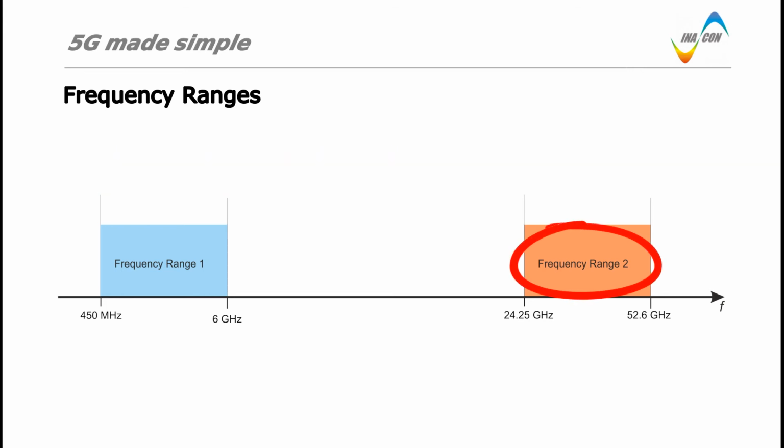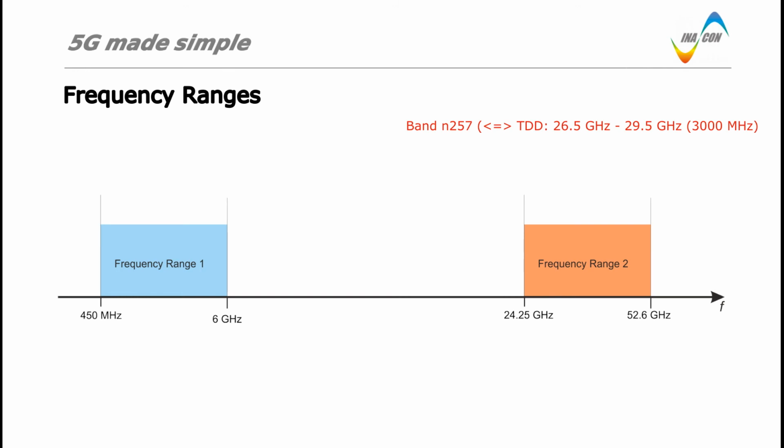Within frequency range 2 between 24.25 GHz and 52.6 GHz, band N257 is defined between 26.5 GHz and 29.5 GHz. It provides 3000 MHz of spectrum.